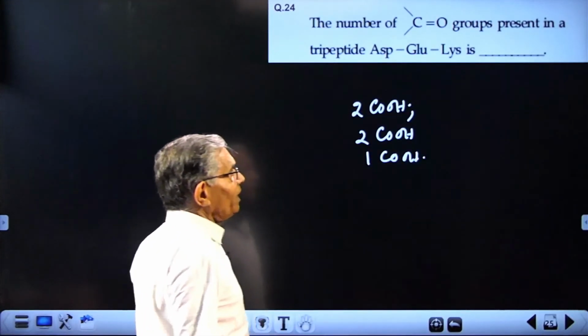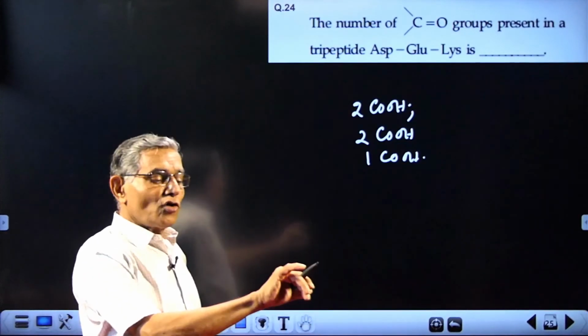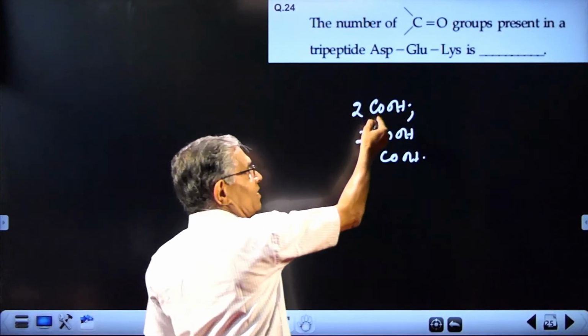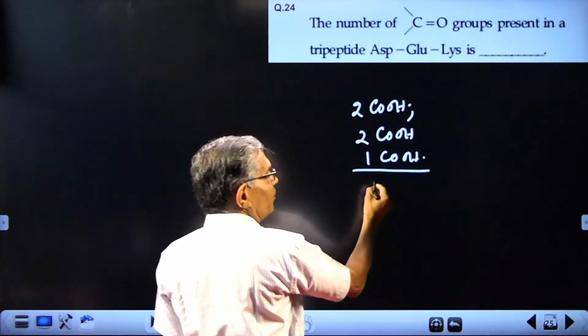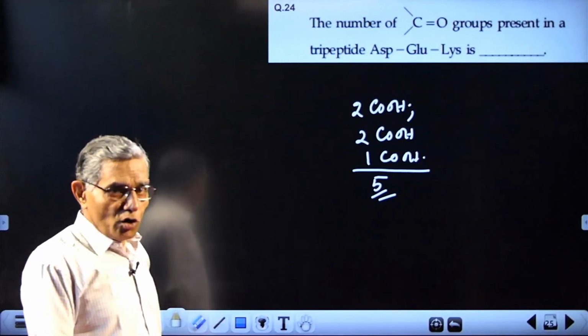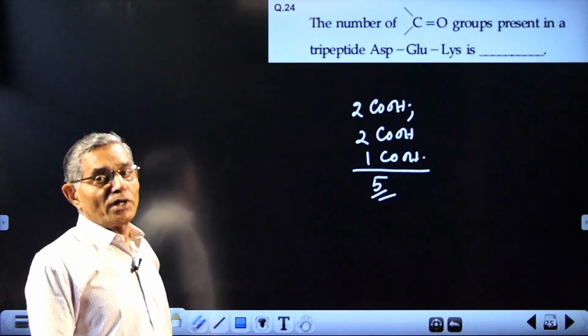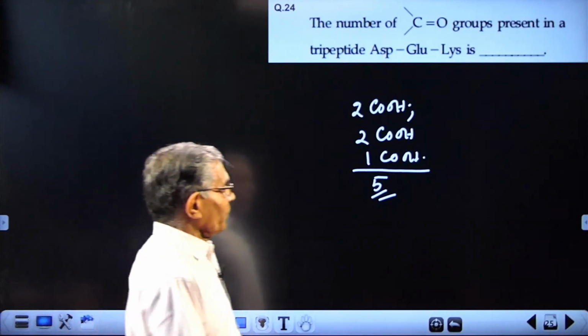And question is, in the tripeptide form, how many COOH will be remaining? After the formation of the peptide bond, the free COOH will remain as such. So the answer will be 5. Very simple question. The only thing to be seen is how many COOH groups are present in aspartic acid and glutamic acid, nothing else. Answer is 5.